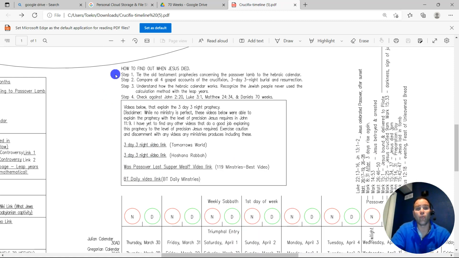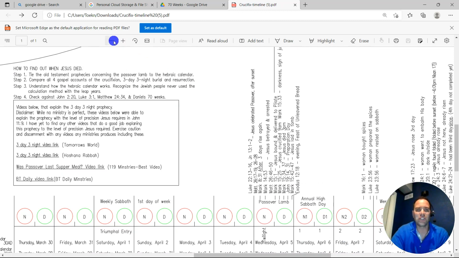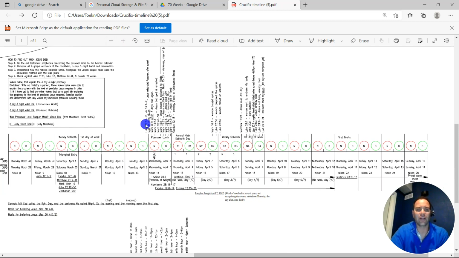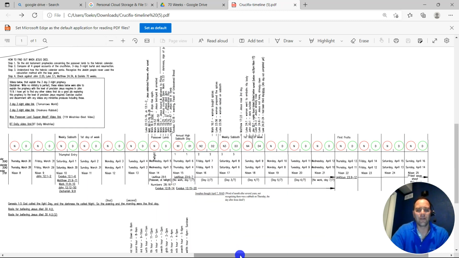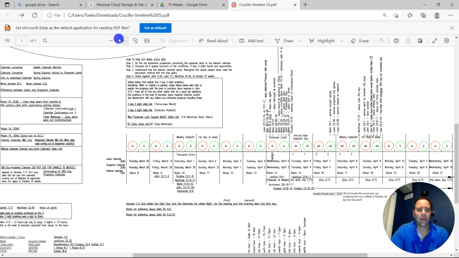Once you cover that, then you have an understanding of how it all works together, and that's how I came up with this. What you see, this whole thing, tying all the scriptures together, it all comes together with the calendar, based on those videos.